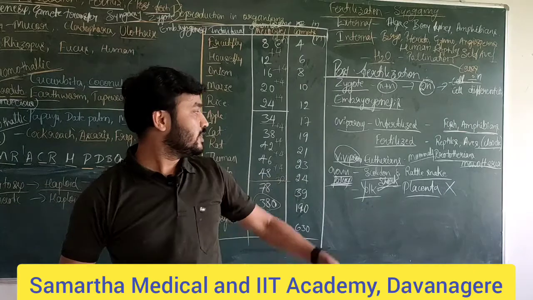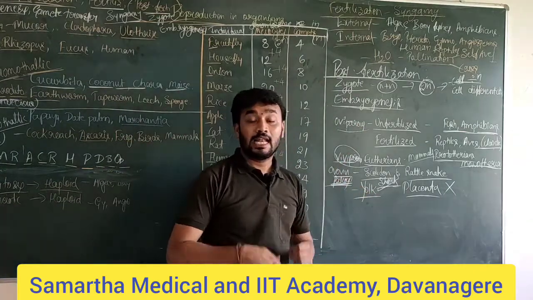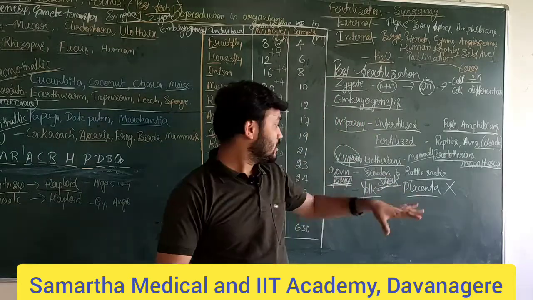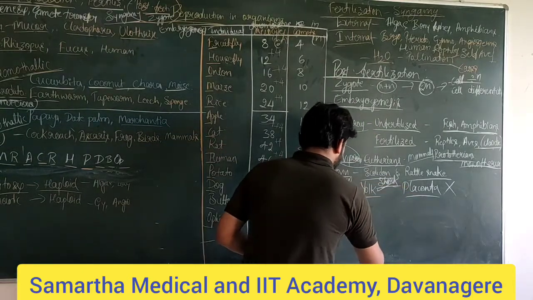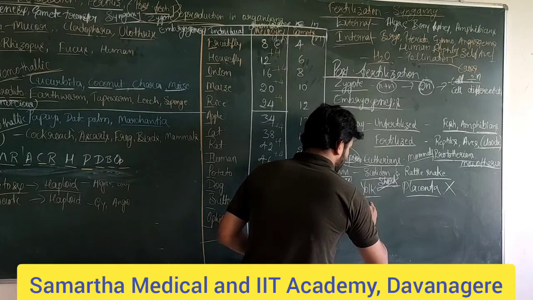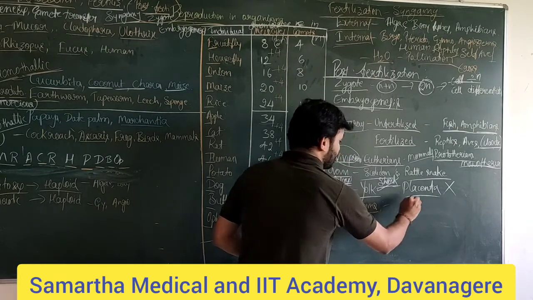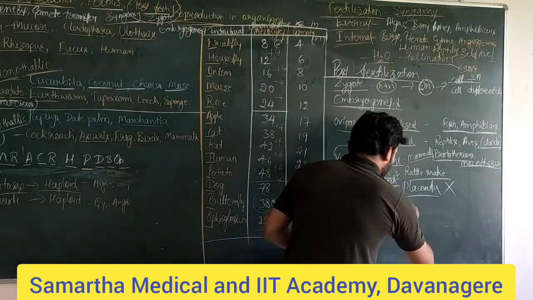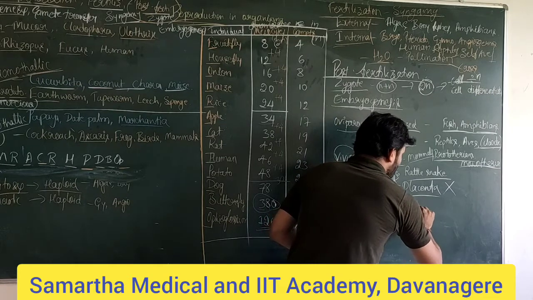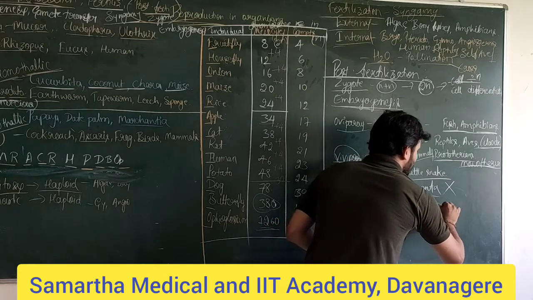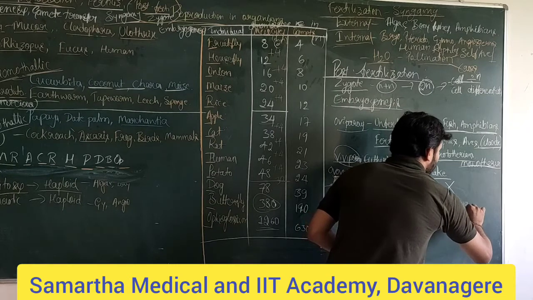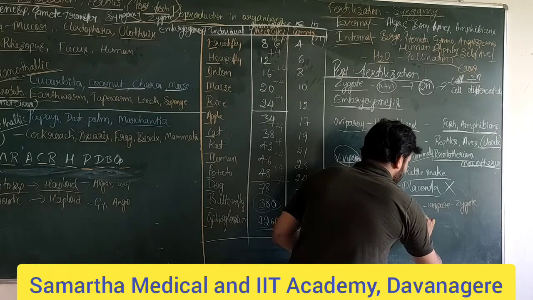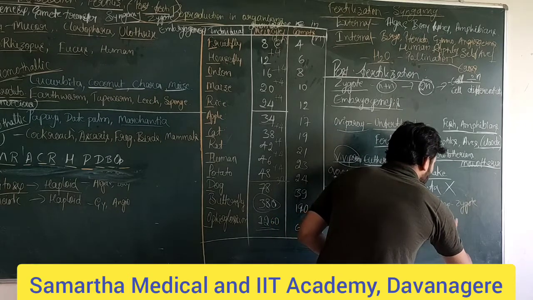So based on this we have divided the animals. Next, the same way in the flowering plants, the angiosperms, after the fertilization the diploid oospore will form, that is the zygote, along with the triploid primary endosperm cell formation.